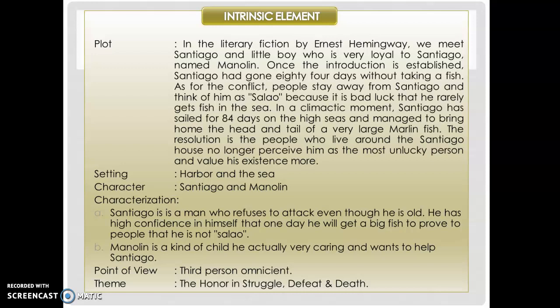Number five, point of view. Point of view is utilized by a literary device to indicate the angle or perspective from which a story is told. Point of view is third person omniscient in the story.